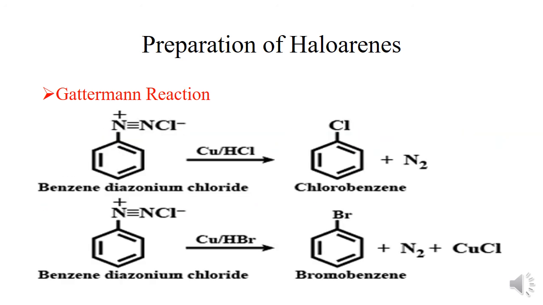That is, benzene diazonium chloride reacts with copper powder in the presence of hydrogen chloride, leading to the formation of chlorobenzene as a major product, whereas nitrogen is obtained as a byproduct. Similarly, it reacts with copper powder in the presence of hydrogen bromide and forms bromobenzene as a major product.